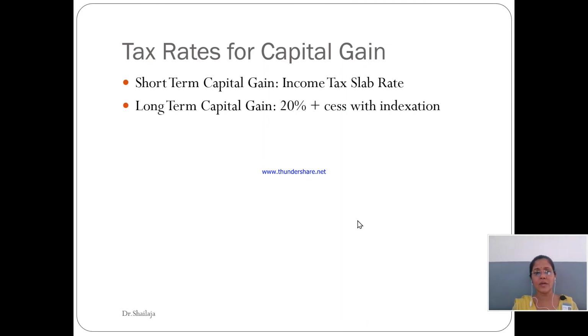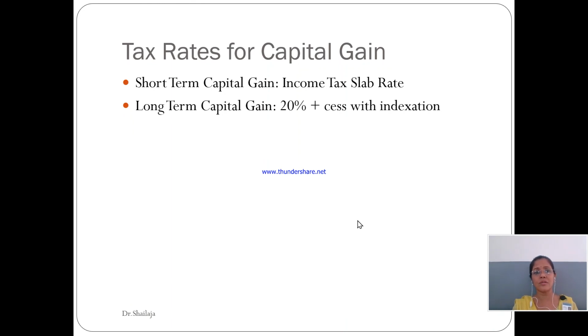Okay friends, now what we have understood in today's session: we have understood what is the meaning of capital gain, what is a capital asset, what are the types of capital asset, and on the basis of this, what is the classification of the capital gain. And why this classification? Because the taxation is different for both the gains, short term and long term.